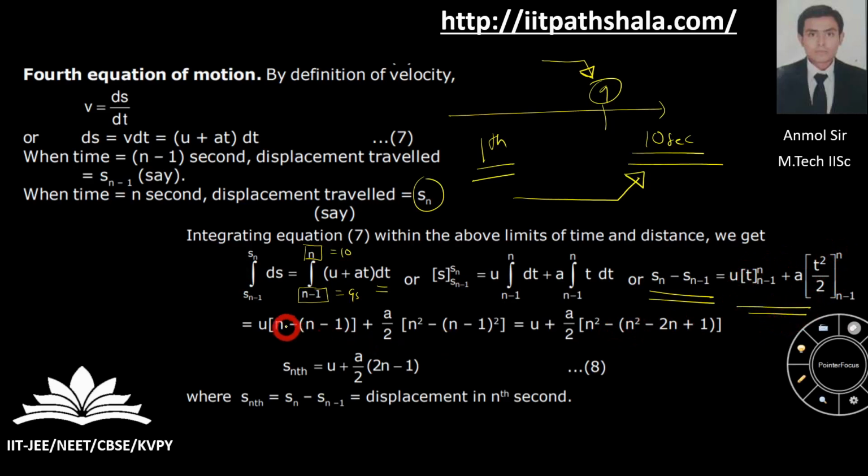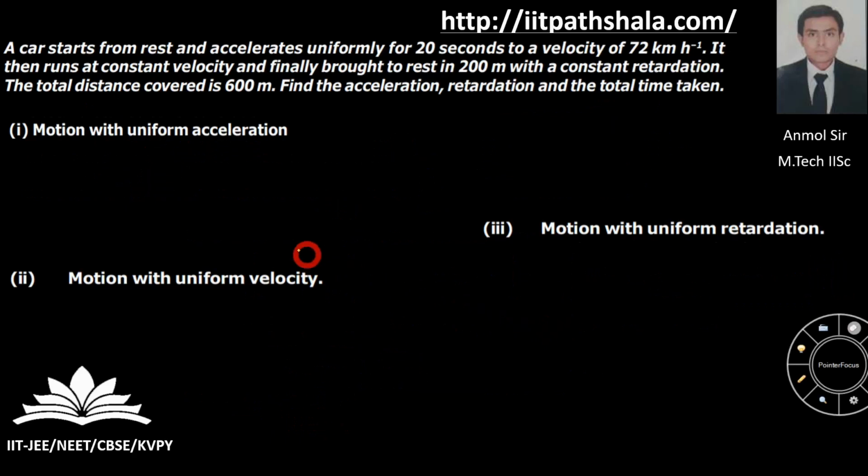Now use the usual arithmetic operations, use the usual formulas, and you will be landing up with the following formulations over here. So that's the most important. You can say that the snth, any nth second, is nothing but sn minus s(n minus 1), which I was saying that I was subtracting. Okay guys, so let us move to the next one.